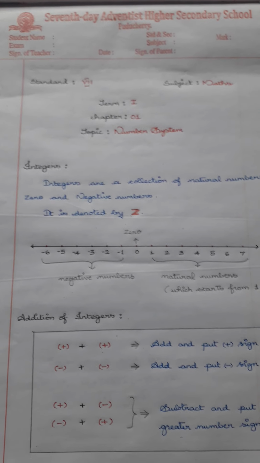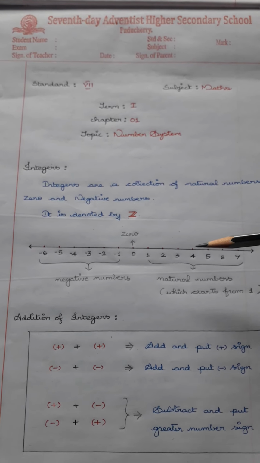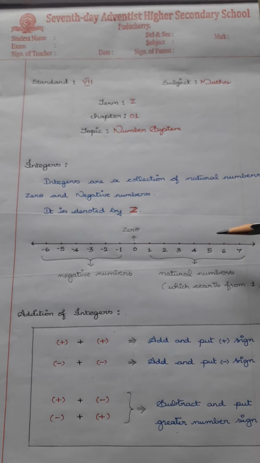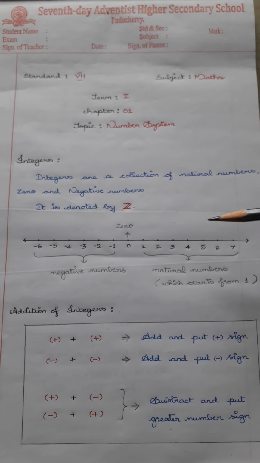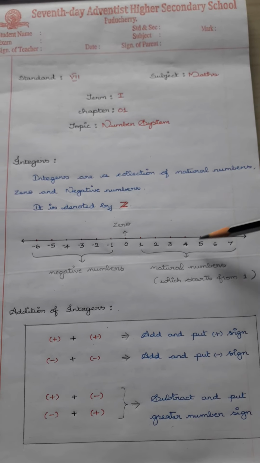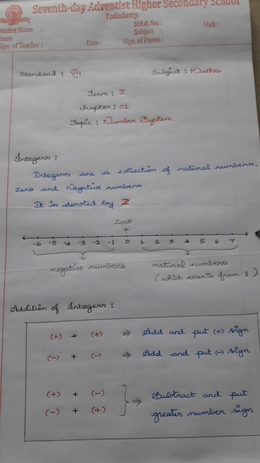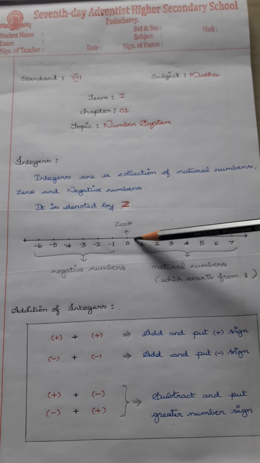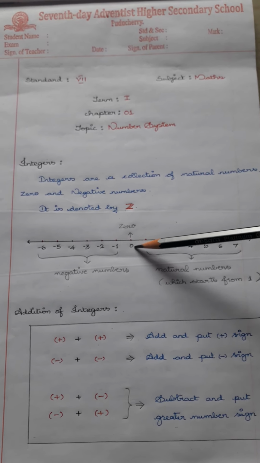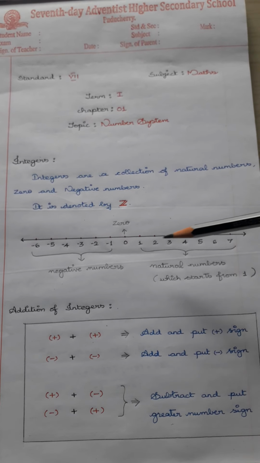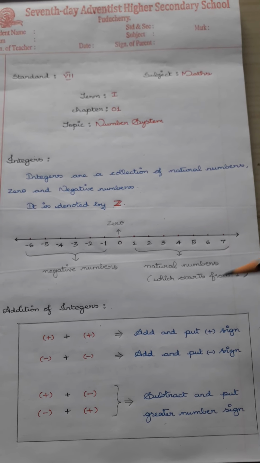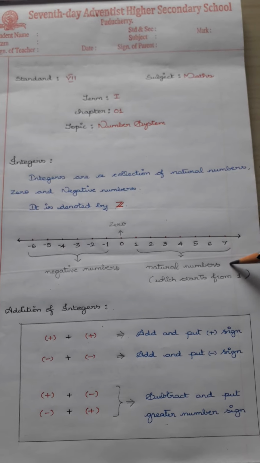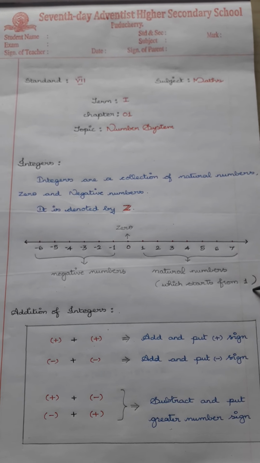Here I have given the integers in the form of a number line. In the center we have 0, and on the right side of 0 are the numbers 1, 2, 3, 4, 5, 6 and so on. These are the natural numbers, which start from 1.